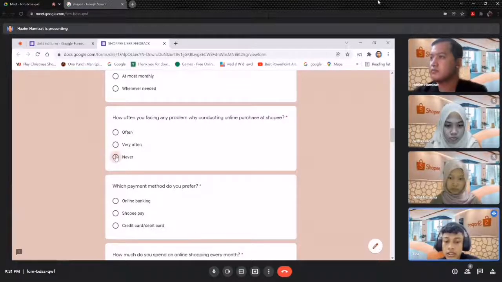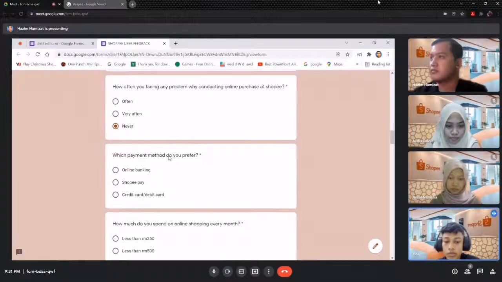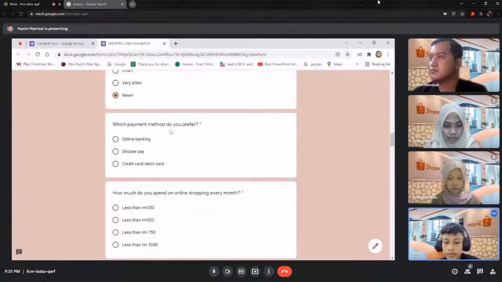The purpose of asking this kind of question to the user is for the developer to make improvements on our Shopee website to fulfill customer satisfaction. And the next question is, which payment method does the user prefer? For this case, there are three options, which are online banking, Shopee Pay, and lastly credit or debit card. The user only has to choose one, and here the user chose Shopee Pay for the payment method. This is also to figure out the demography of the users, to figure out what method their users normally use to pay with.